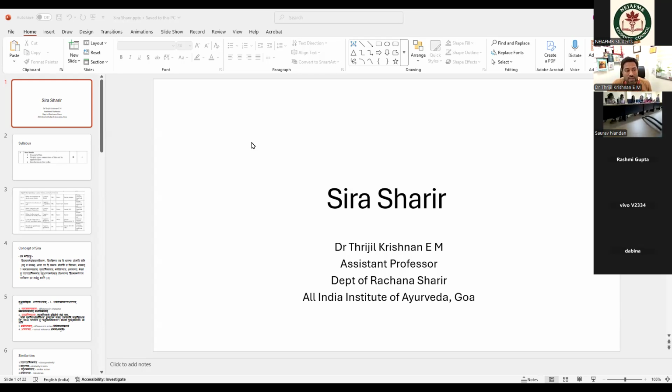Sira, Dhamini and Srodas are not a single structure; these are entirely different structures. In that he is explaining why they are different, and at the same time why some Acharyas are telling these are similar structures. We can see this in the sloka "Sira Dhamini Srodamsam Abhivagaha Vibhaka Sira Vikara Evaki Dhaminyaha Srodamsi Chedi".